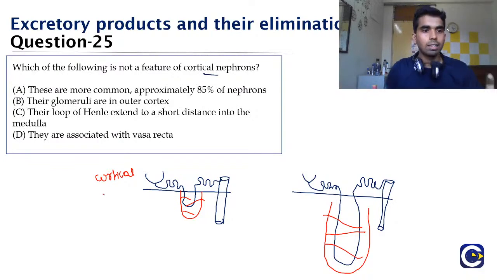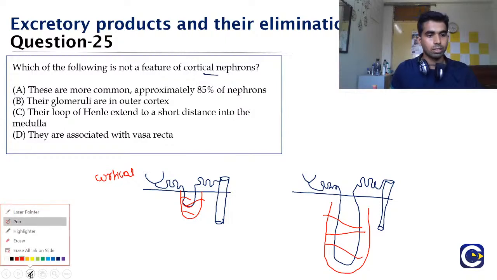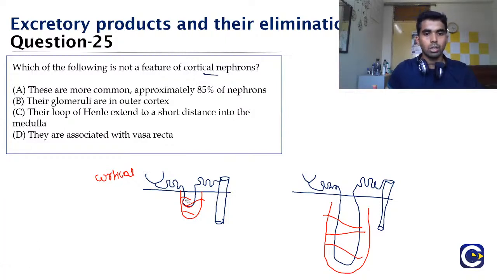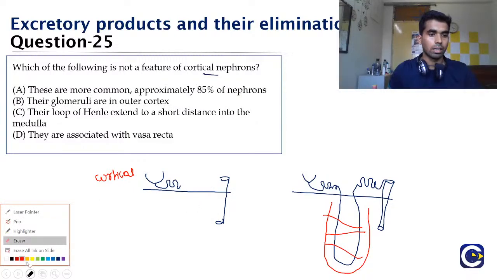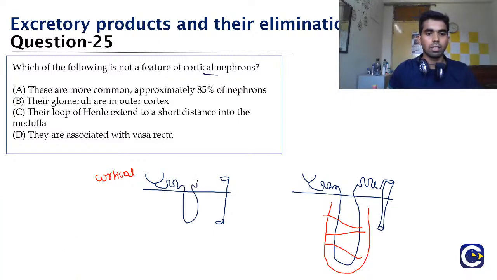Actually, in them the loop of Henle is very small, so they do not need vasa recta at all, because even if it were present, not much of the urine would be absorbed, and hence the correct answer here should be option D.